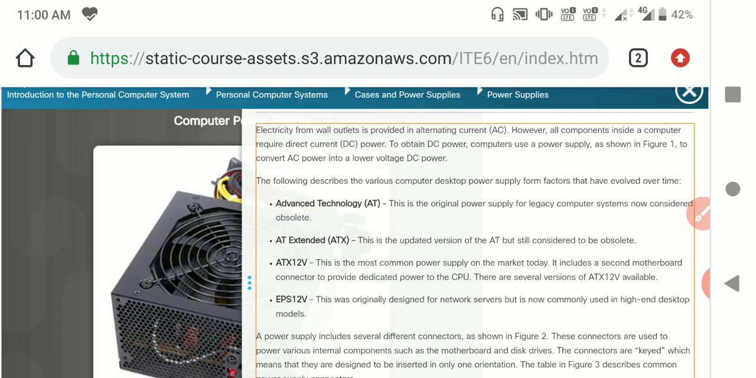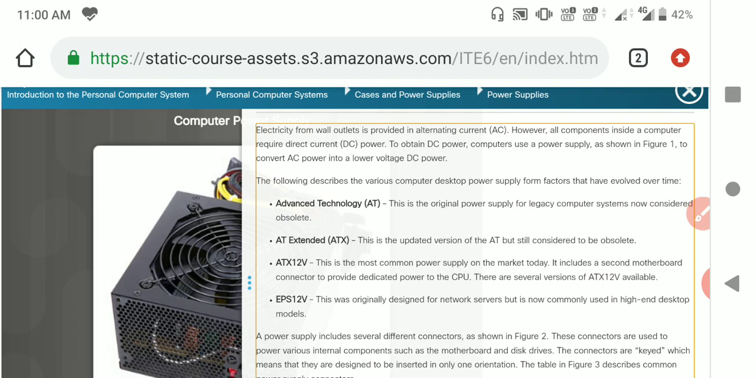The next version of advanced technology is advanced technology extended, also called ATX. This is the updated version of the AT, but is still considered obsolete. The next one is ATX 12 volts. This is the most common power supply on the market today. It includes a second motherboard connector to provide dedicated power to the CPU. There are several versions of ATX 12 also available. The next one is EPS 12. This was originally designed for network servers, but is now commonly used in high-end applications.